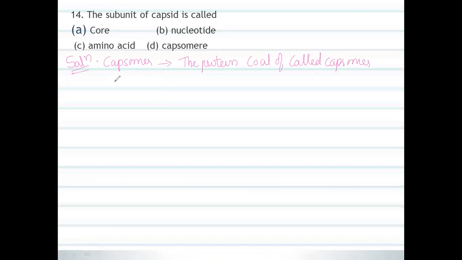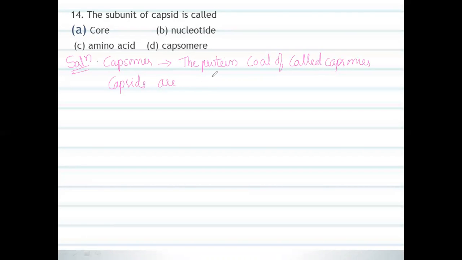These capsids are made of capsomers. These capsomers are nothing but the protein coat. We are going to call it capsomers, a smaller subunit.